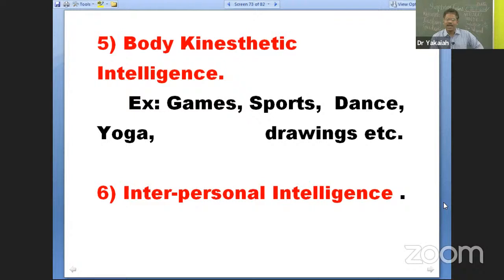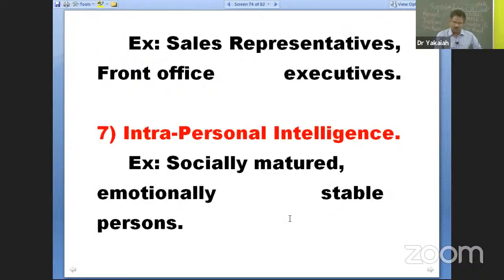Intrapersonal, social intelligence. Thorndike said that, further Gardner divided it into 2: intrapersonal intelligence and interpersonal intelligence. See, 6th, interpersonal intelligence, that is ability to deal with people, sales representatives, front office executives. On the other hand, intrapersonal intelligence: socially matured, emotionally stable. For example, yogis, sadhus, or ordinary homemakers, employees who are peaceful, who have a consonance between their thought and actions. That's it, simple. Hallmark of intrapersonal.